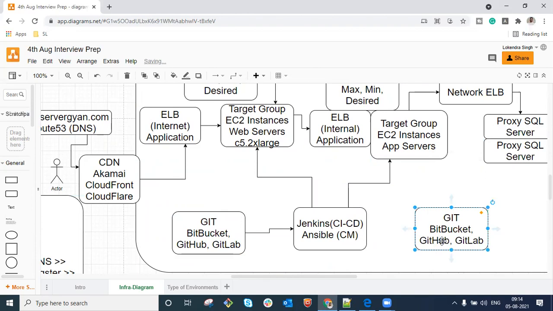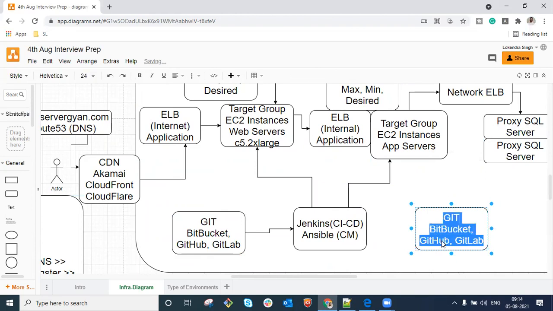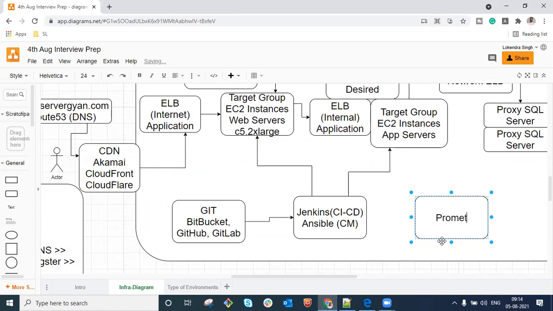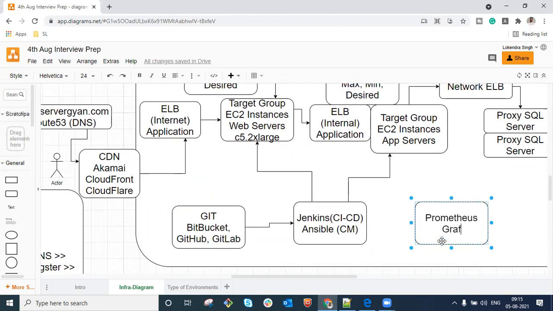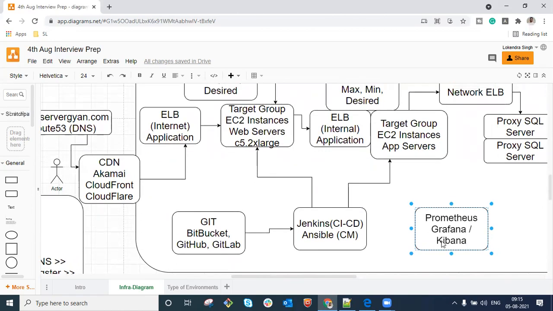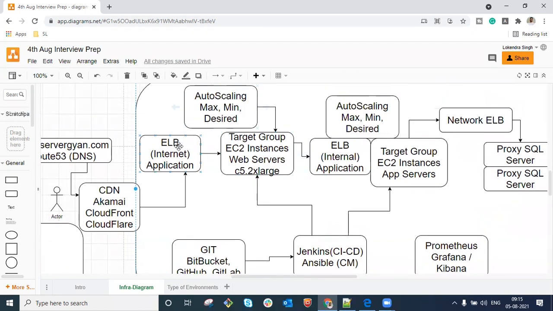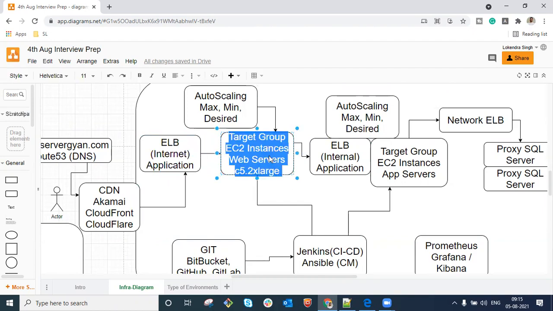So definitely, we will have Prometheus and Grafana or Kibana. These sorts of components we will install on one server, or maybe Prometheus on one and Kibana or Grafana on another instance. Now the exporters, let me define here, are for all the EC2 instances.